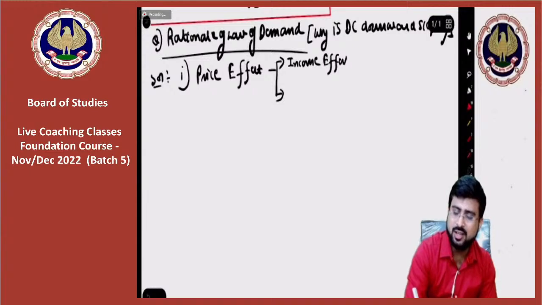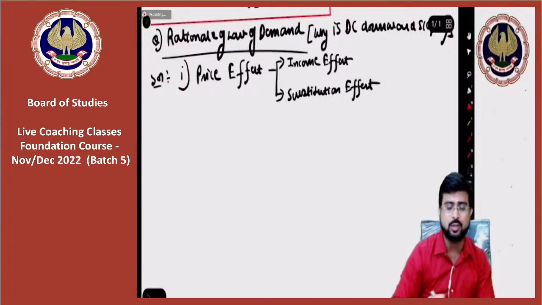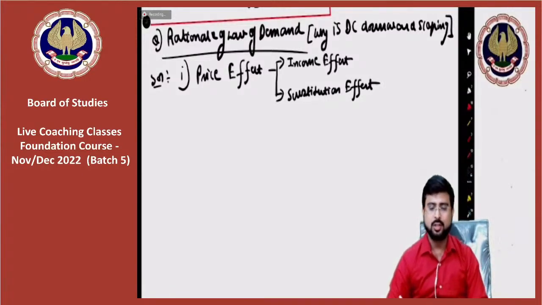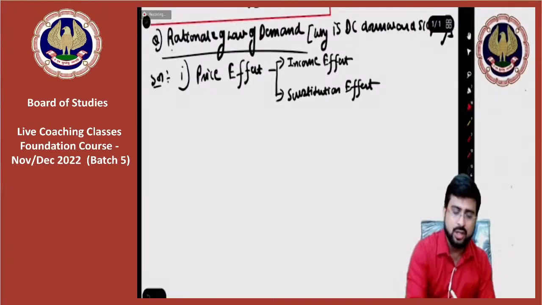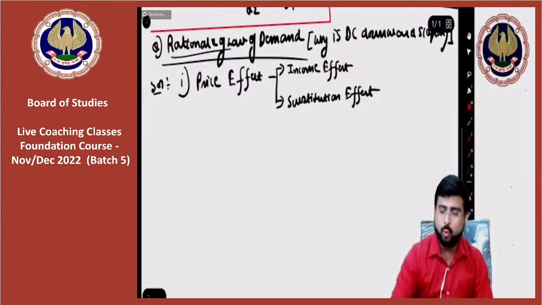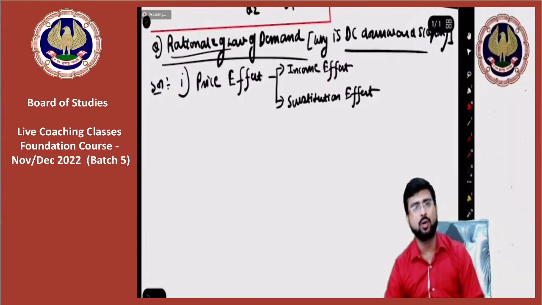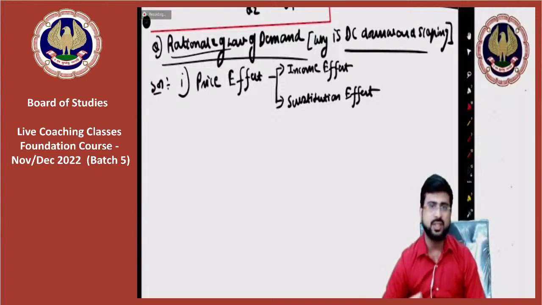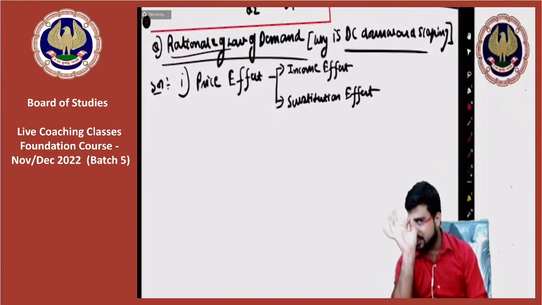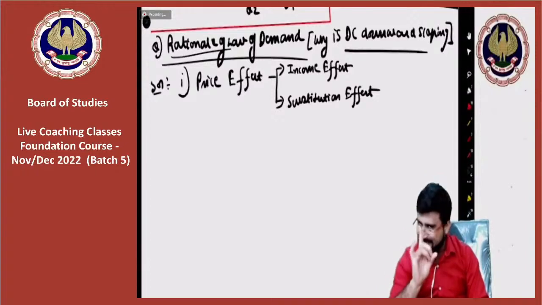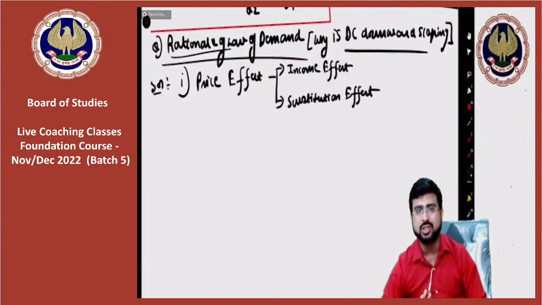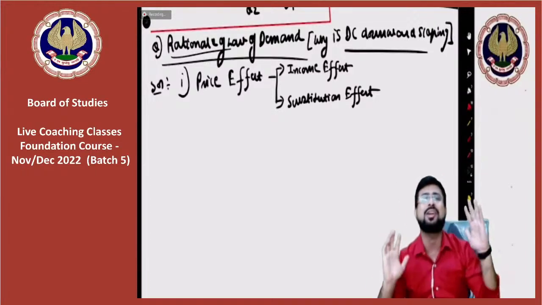Please pay attention, everyone, because these points are very technical. So you have got to understand it very deep, because if you don't listen carefully, you will not understand it at all. So we are here studying rationale of law of demand, or why is the demand curve downward sloping. Please remember one thing, friends. In all the points that I will explain, indirectly there will always be one conclusion, that price rises, quantity demanded falls.